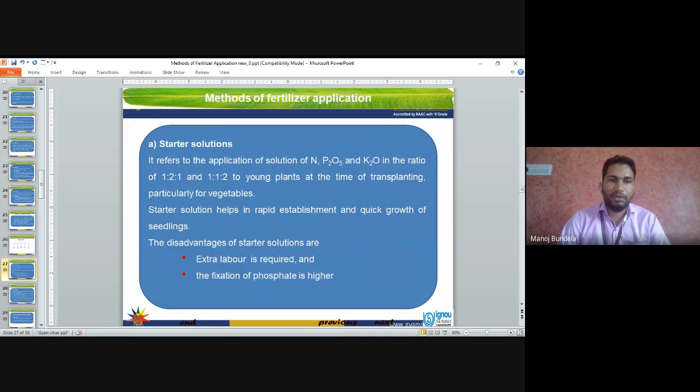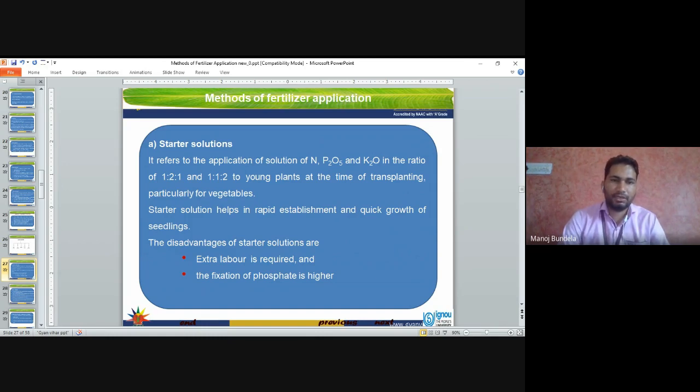Starter solution. It refers to the application of a solution of nitrogen, phosphorus and potassium in the ratio of 1:2:1 or 1:1:2 to the young plants at the time of transplanting, particularly for vegetables. Starter solution helps in rapid establishment and quick growth of the seedlings. The disadvantages of starter solution are that extra labor is required and the fixing of phosphate is higher.